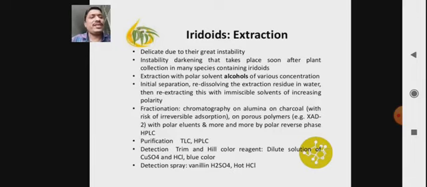Then detection using qualitative chemical tests. A dilute solution of copper sulfate and HCl, if it shows blue color, indicates the presence of iridoids in the extracts. Vanillin H2SO4 is used as a derivatizing agent or spraying reagent for TLC.